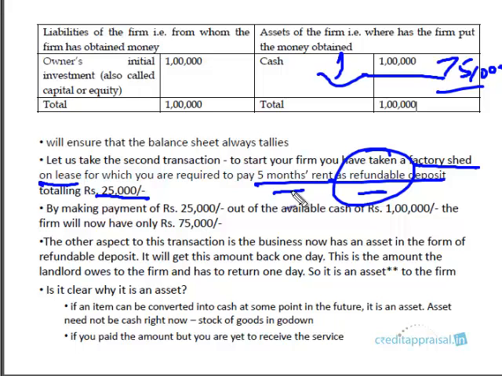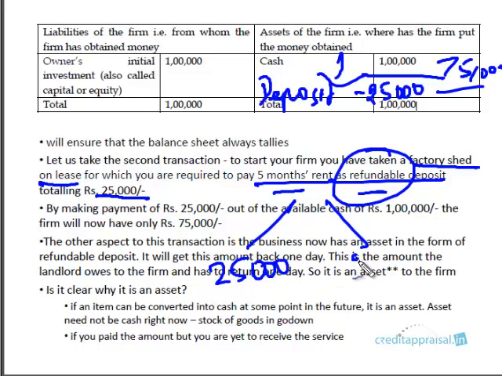So this deposit is an asset to the company. Just as gold, just as property, land and building are an asset to an individual. For this company, this 25,000 is an asset in the sense that it will get back one day in the future. Maybe not today, maybe not tomorrow, but definitely it will come back someday. So for the business, it is an asset. I have to create another head. Let us call this deposit. So this deposit will be an amount of 25,000, right? So in this transaction, we have again seen that two heads are affected through the same amount.